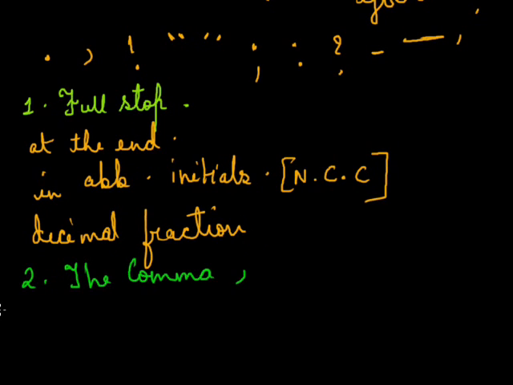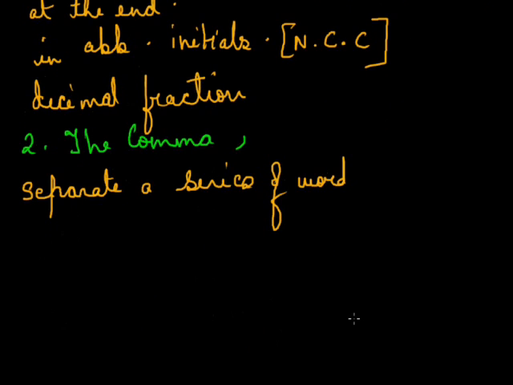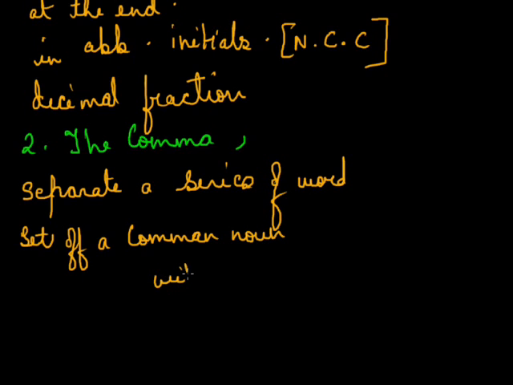the comma. The comma represents the shortest pause or break between parts of a sentence. It is used to separate a series of words, to set off a common noun or a proper noun of address. Will you help me? Sir, will you help me? Comma. That is the shortest pause you are taking.